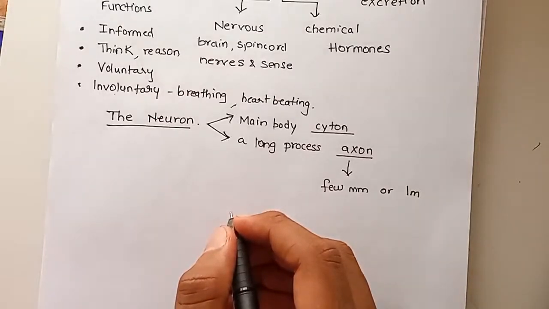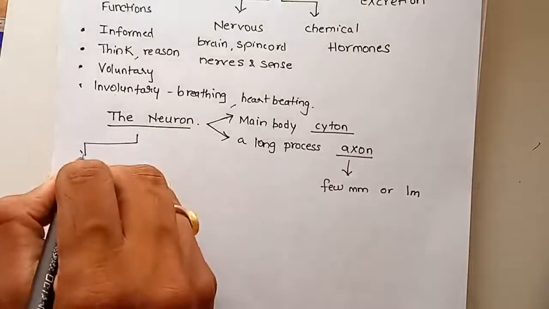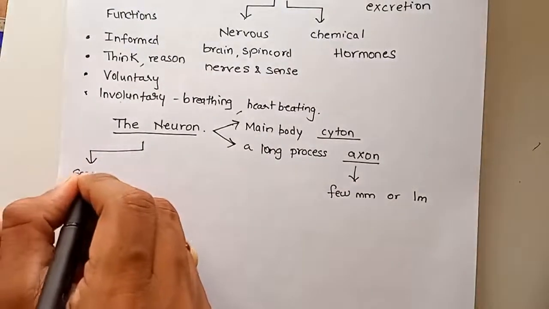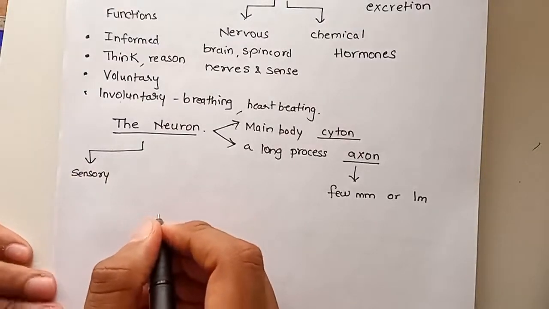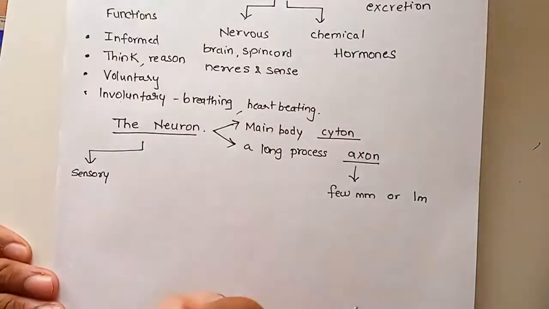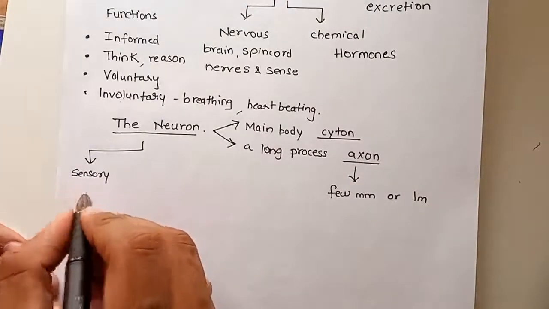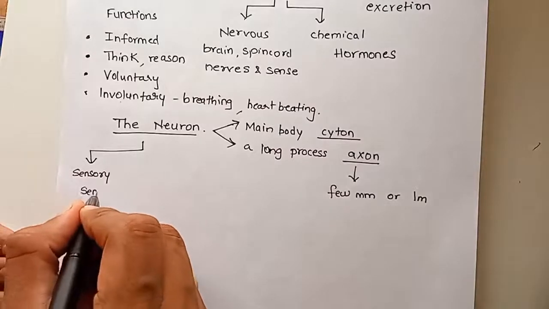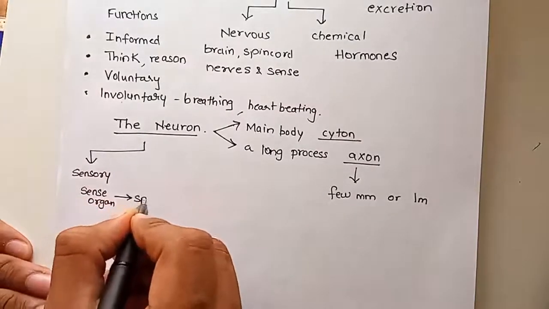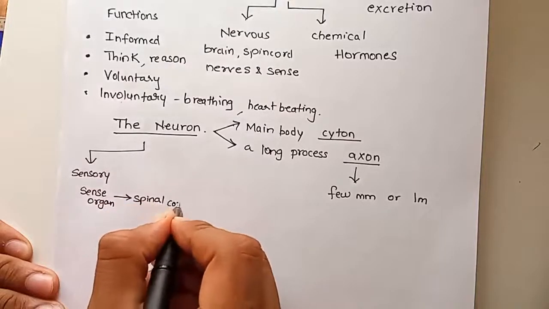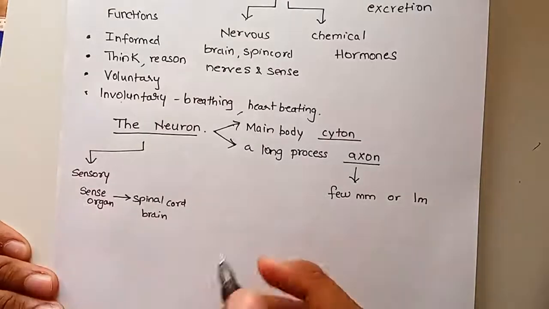There are 3 kinds of neurons in your body. The first one is the sensory neuron. They carry the impulses. Impulses means signals from the sense organs to the spinal cord or brain. So what do sense organs do? They transmit signals from the sense organs to the spinal cord or brain.